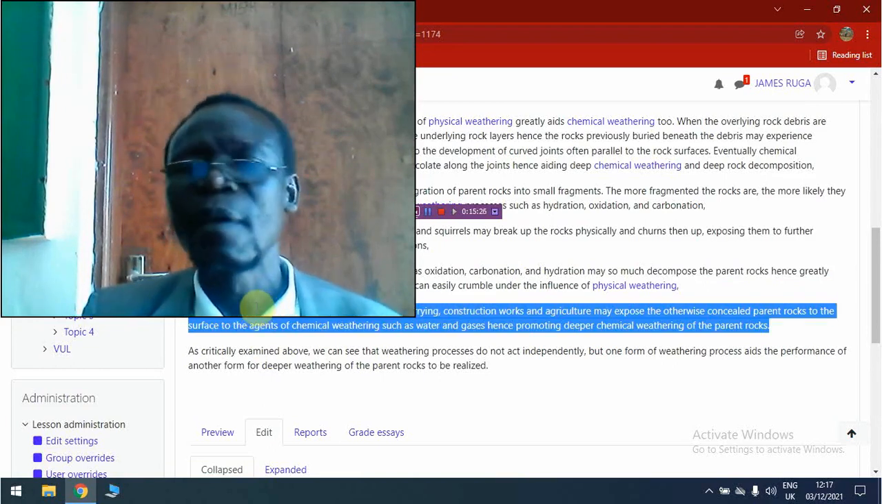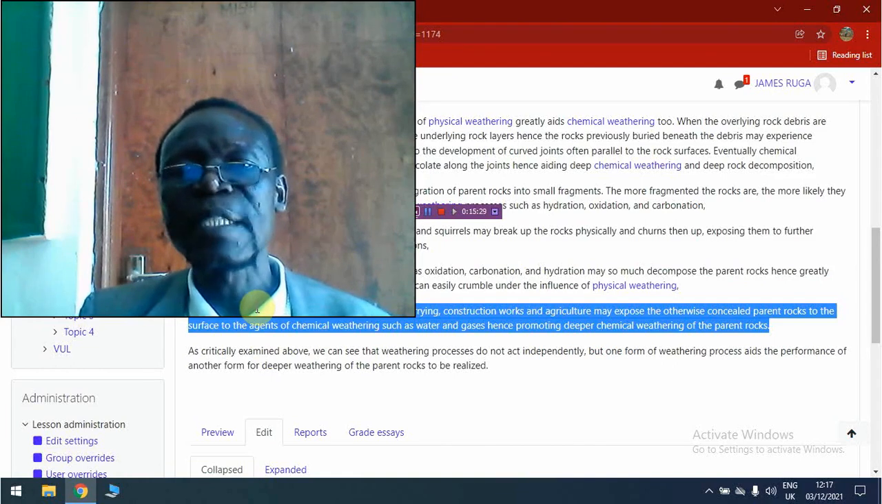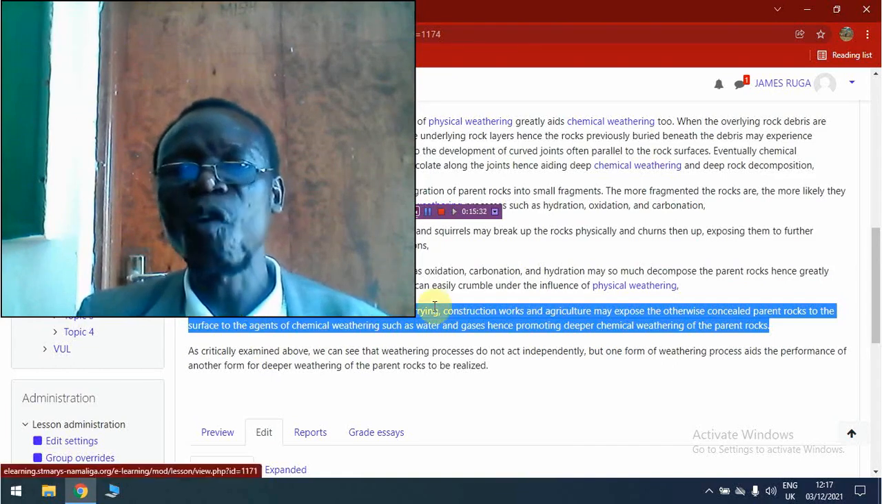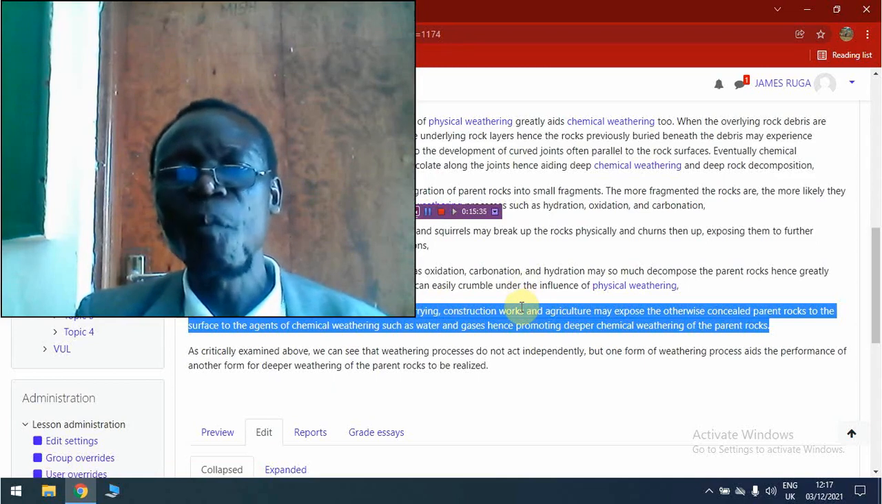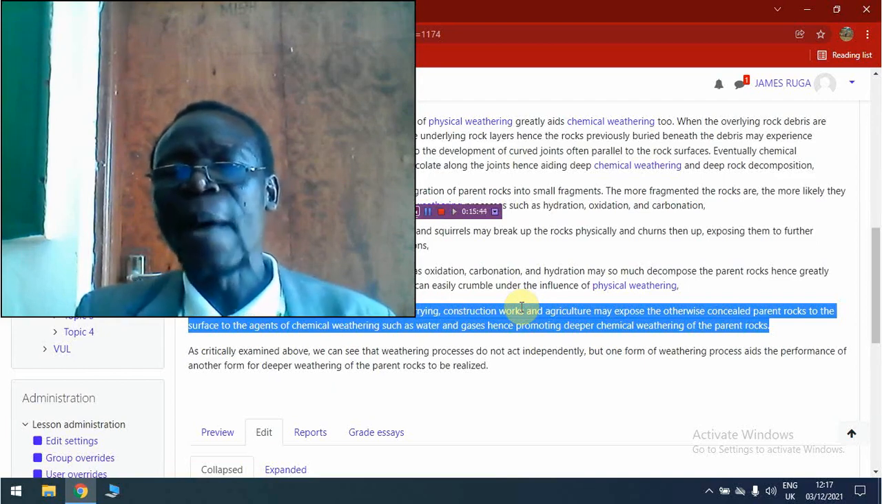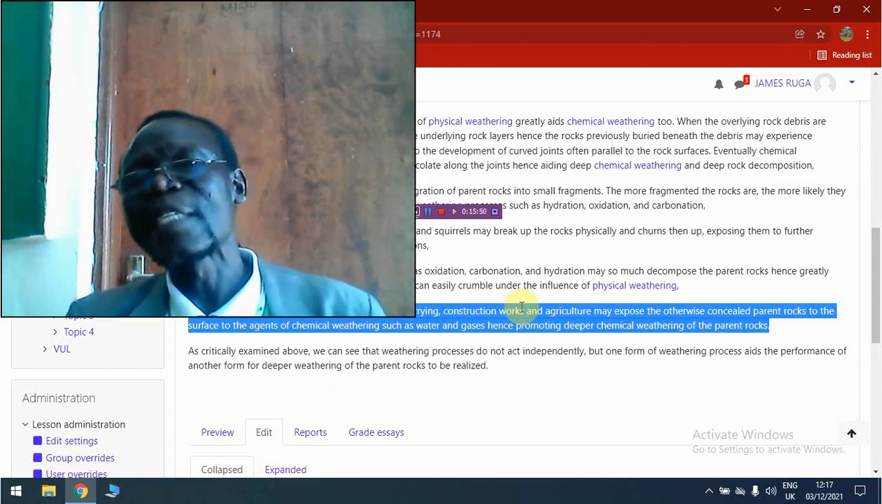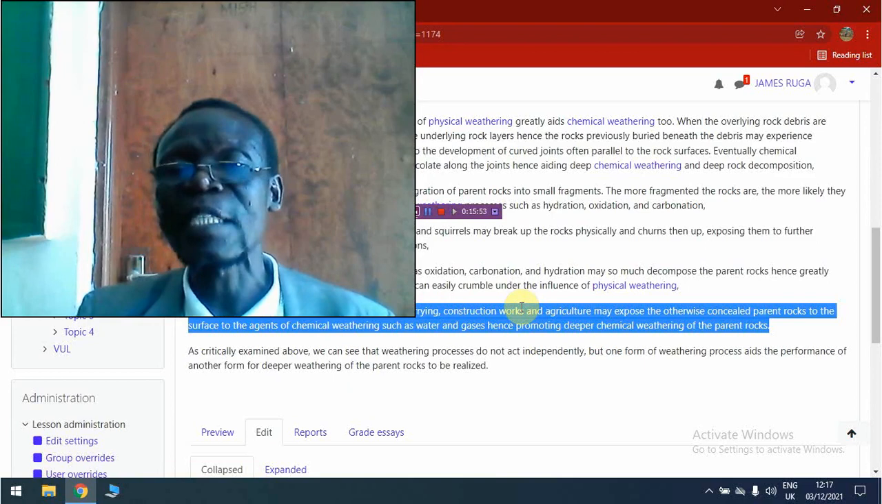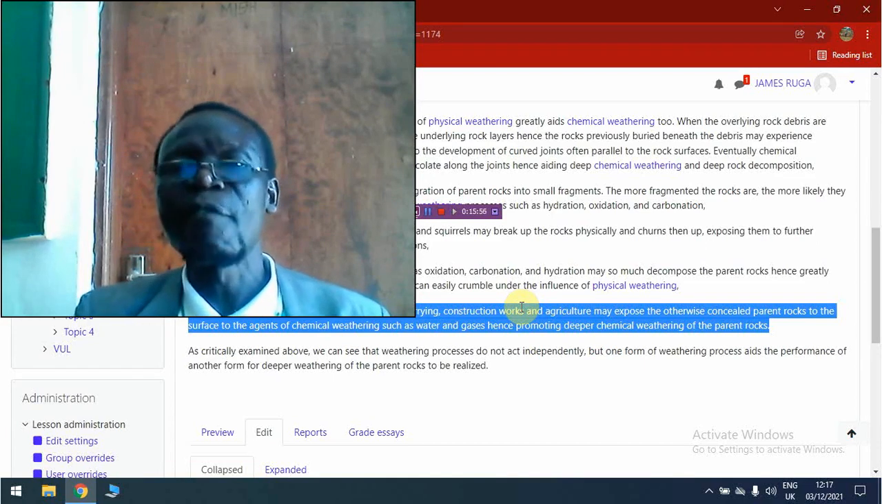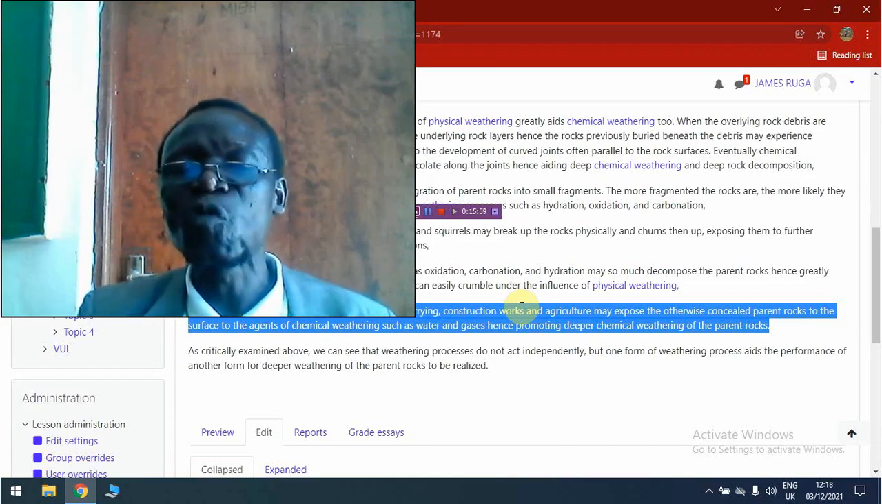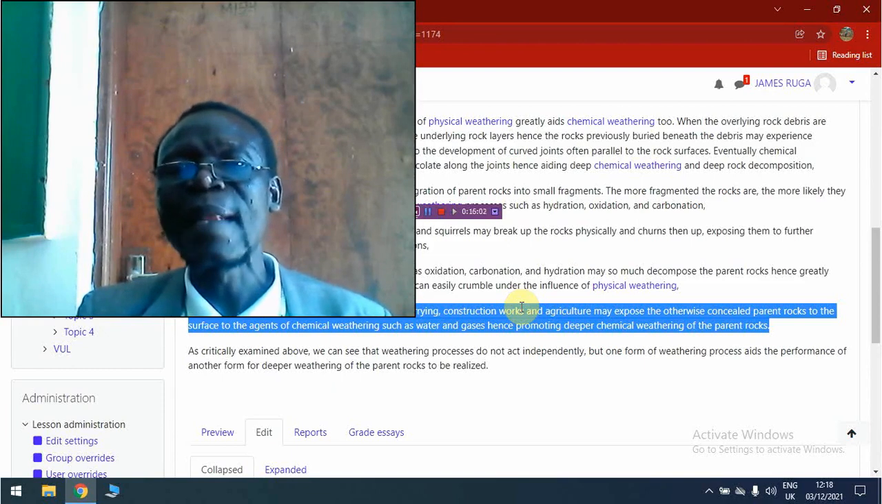Another way in which weathering processes are complementary is when you look at the role of man. Man can promote physical weathering or biological weathering by means of mining or rock quarry. By means of mining, for example, the overlying rock layers are removed away, especially in the process of open cast mining method. This means, therefore, the underlying rocks which are deep under the ground are exposed outwards to the agents of chemical weathering, for example, water and gases.